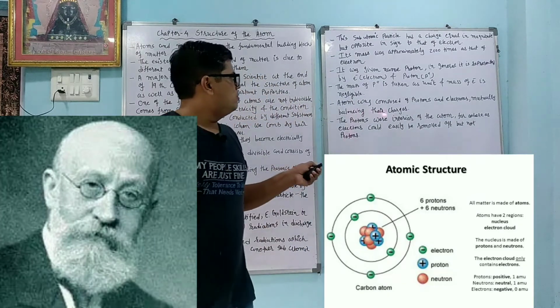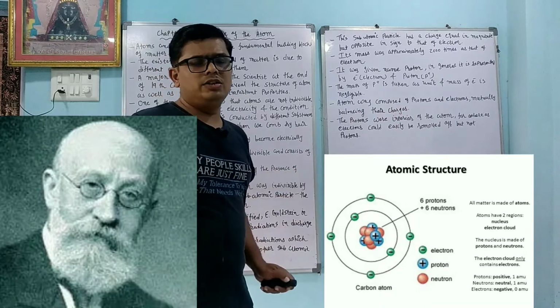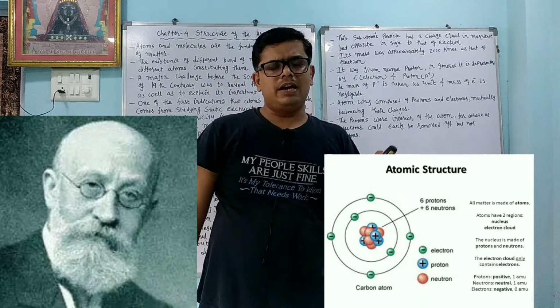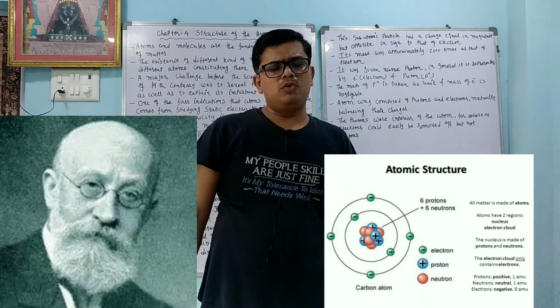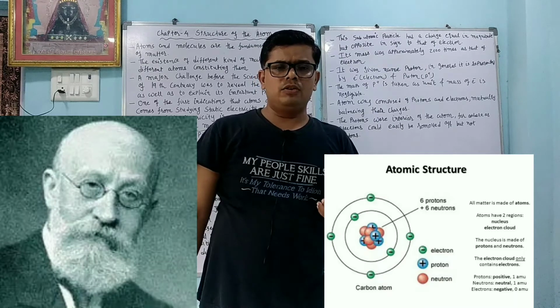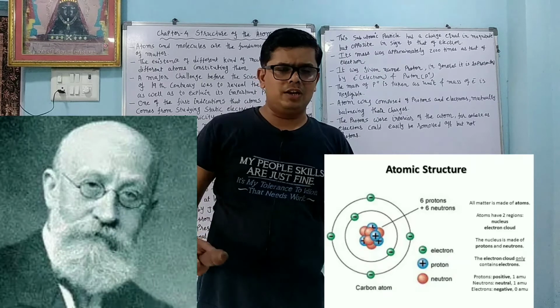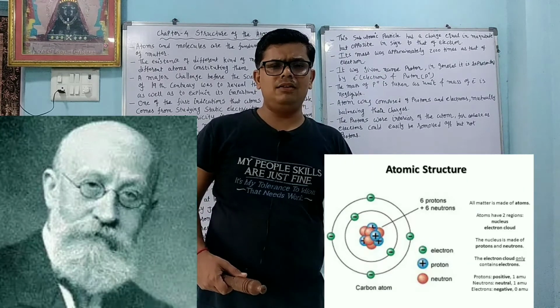Atom was composed of protons and electrons mutually balancing their charges. So atom is what? Electrically neutral. It has neither positive charge nor negative charge, because the number of protons equals the number of electrons. But if the number of protons becomes more when we remove electrons, then it is called a positively charged particle, that is called a cation.